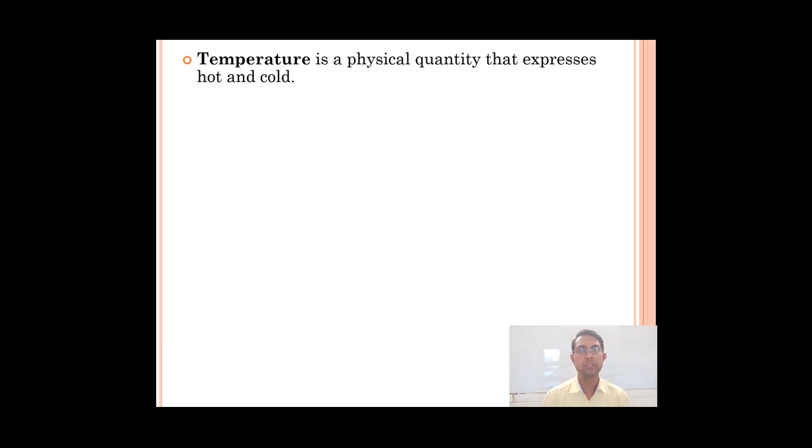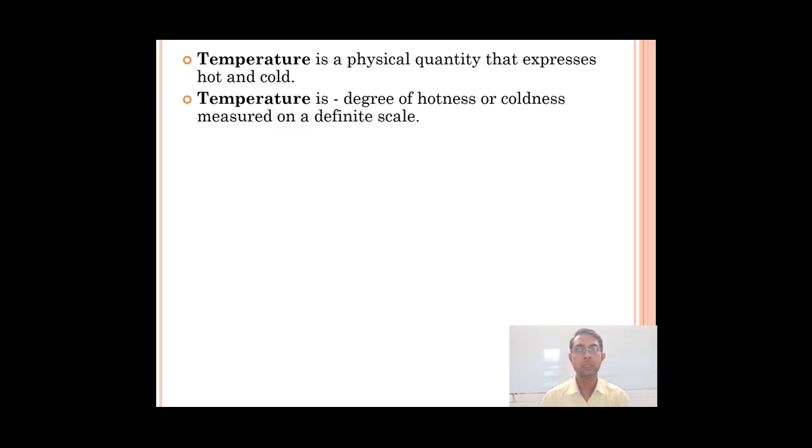Now what is temperature? Temperature is a physical quantity that expresses hot and cold. Suppose we touch something, and as we touch we can say that this particular thing is cold or hot. So that is nothing but the temperature. Temperature is the degree of hotness or coldness measured on a definite scale.